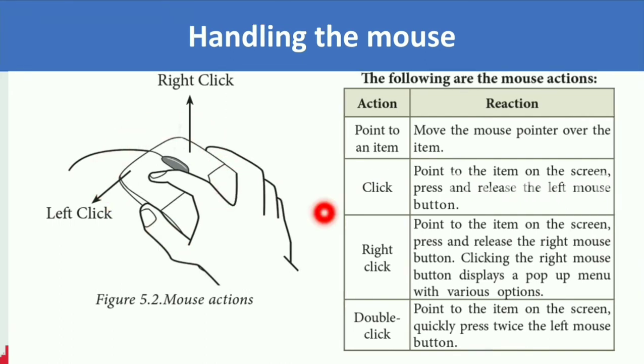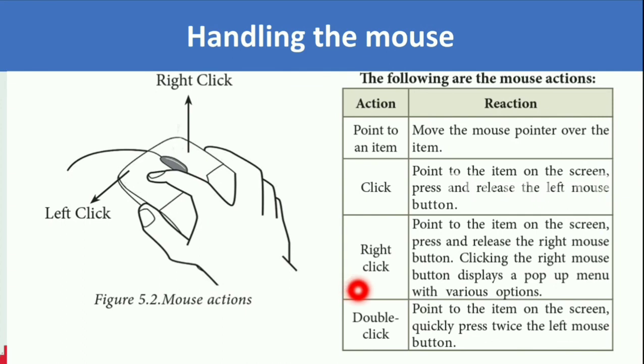And the next action is click. It is of two types, left click and right click. We have two buttons. If you make a click on left, it is left click, and if you make a click on right, it is right click, and two different actions will be taken place for this click. So left click will select an item. What we have to do for that? Simply place the mouse pointer on the item and just make left click so that the item will be selected. And right click, it brings the pop-up menu on the screen. And if you make double click, the pointed item will be enabled. So it is used to open an application.